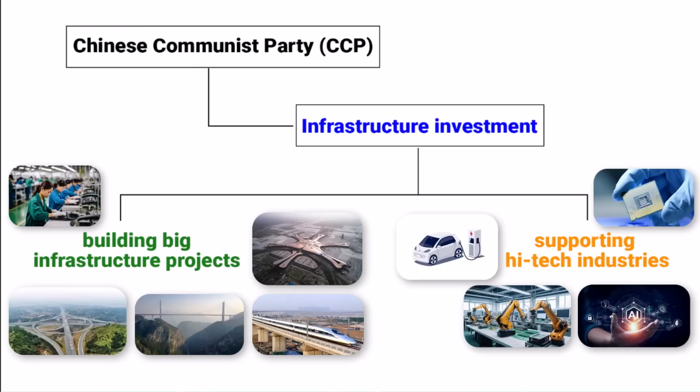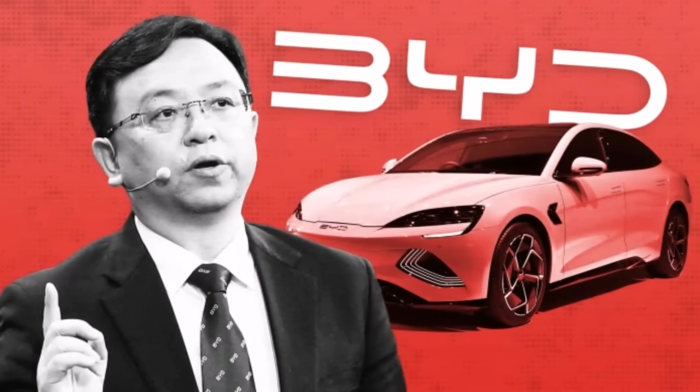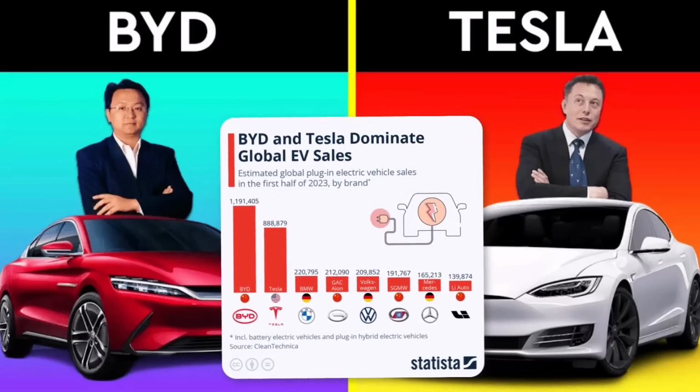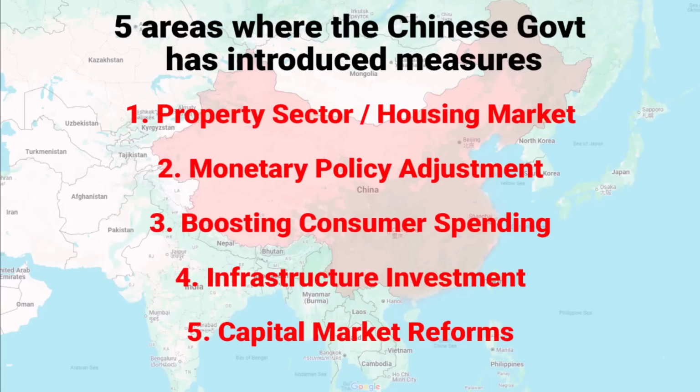A good example I want to give you is the Chinese automaker BYD, Build Your Dream. It is a copy of Tesla. Elon Musk's open patent policy has helped Chinese automaker BYD gain insight into advanced EV technology and surpass Tesla in global sales. Now let's look at the last point, capital market reforms.